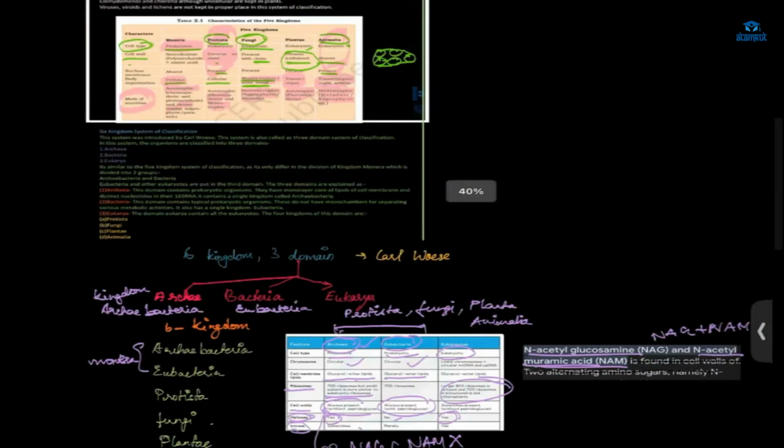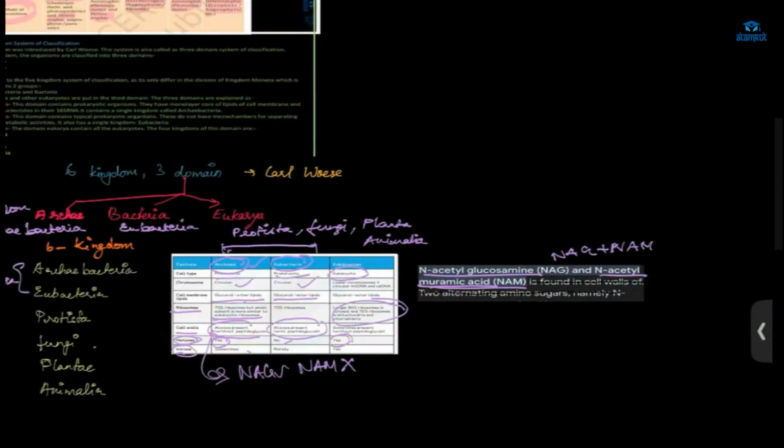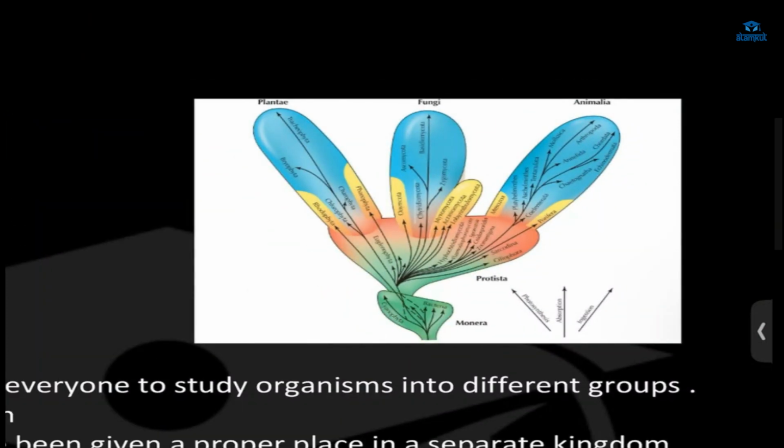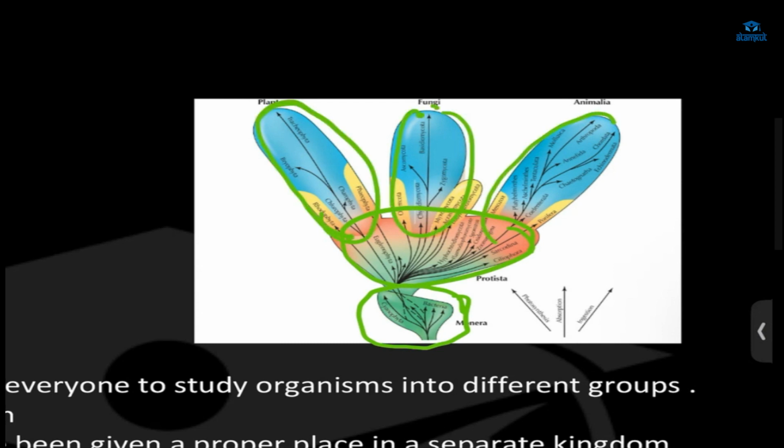Yesterday we learned till here, right? Nag, Nam. And one more thing I had to tell you was this. See, evolution, how it happened. First, Monera came. This was the first theory, according to scientists. And after that, Protista. And from there, Plantae, Fungi, and Animalia.